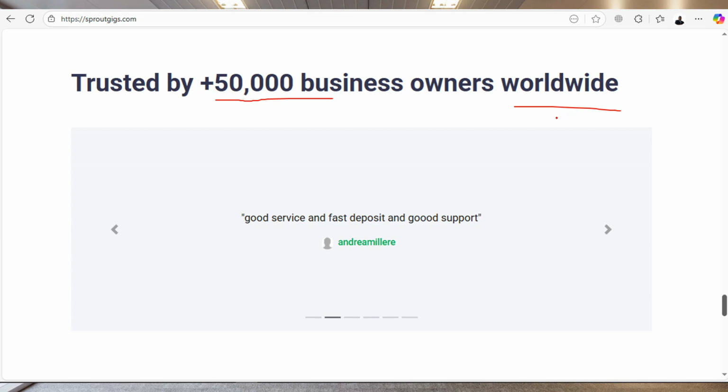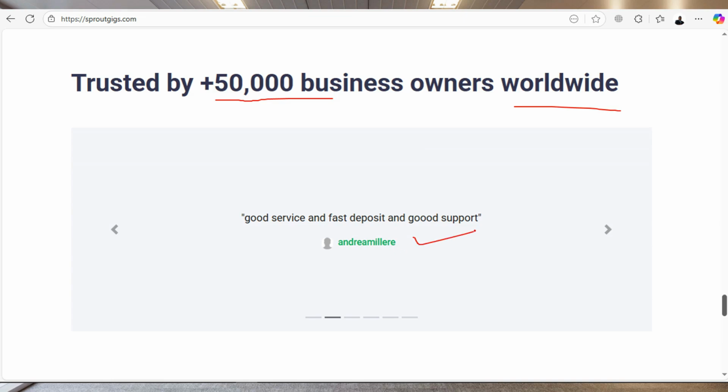I think I've known Sprout Gigs for years, right? If you have been looking for ways to earn some extra cash online, I think that you must have come across this platform in one form or another.